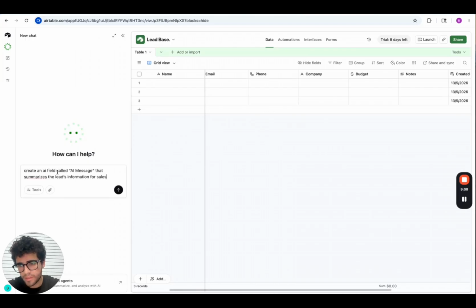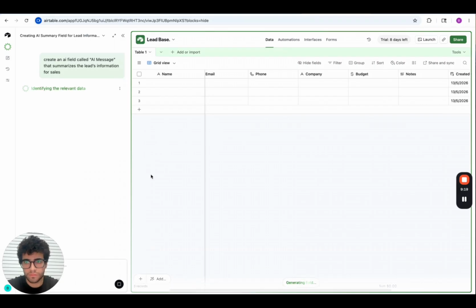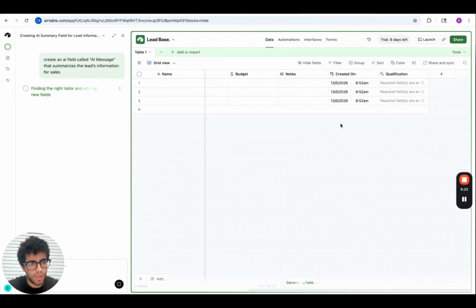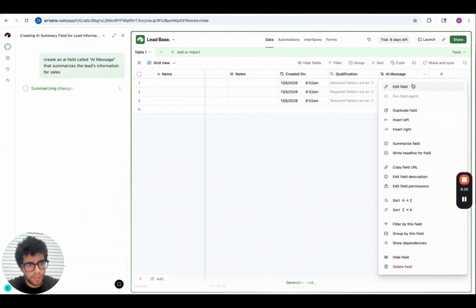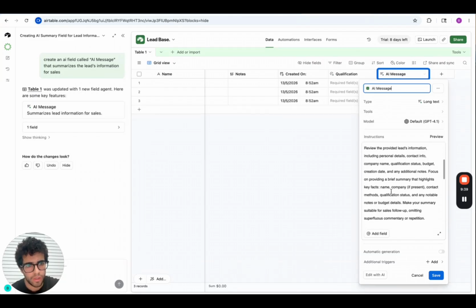Second prompt that I'm going to paste is: create an AI field called AI message that summarizes the lead's information for sales. So we should have now, in a few seconds, a new section appearing called AI message. Perfect. It's here. Let's see. In this case, you are a professional sales assistant tasked with quickly summarizing the information for follow-up and sales team review.